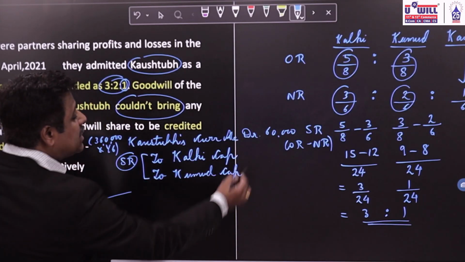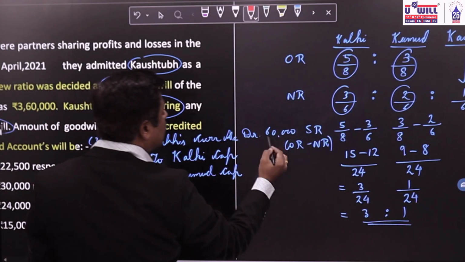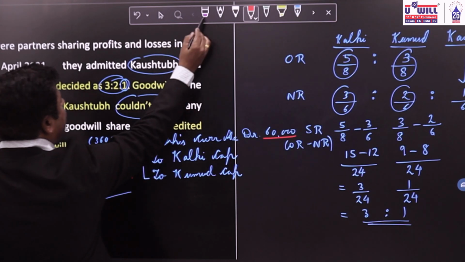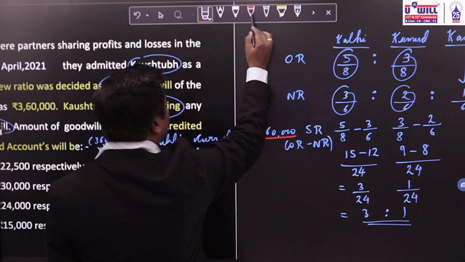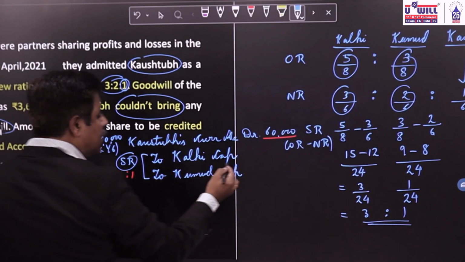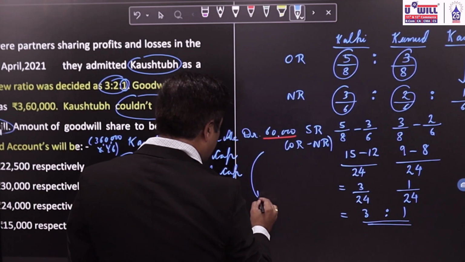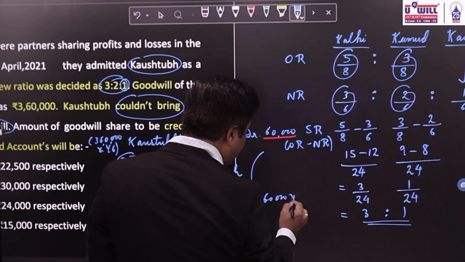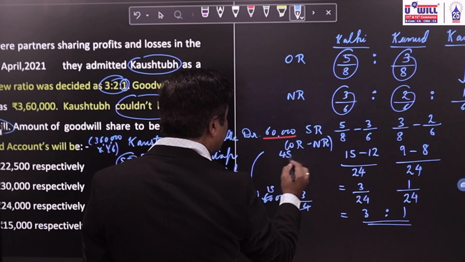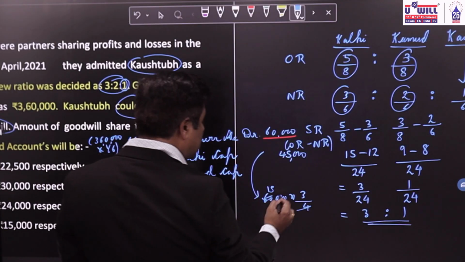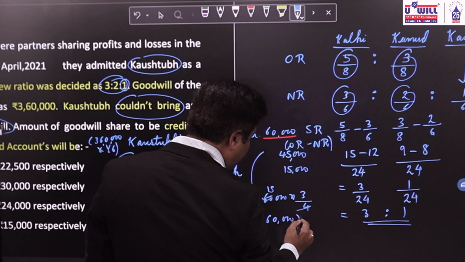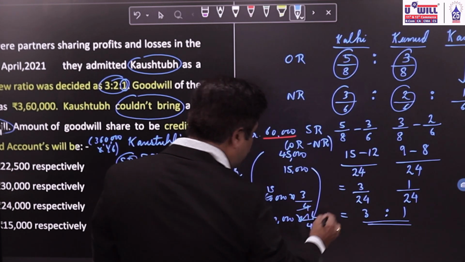This amount, 60,000, will be distributed in the ratio of sacrifice, which is 3:1. So 60,000 into 3 by 4: 4 into 15, 15 into 3, 45,000. And 60,000 into 1 by 4 is equal to 15,000.